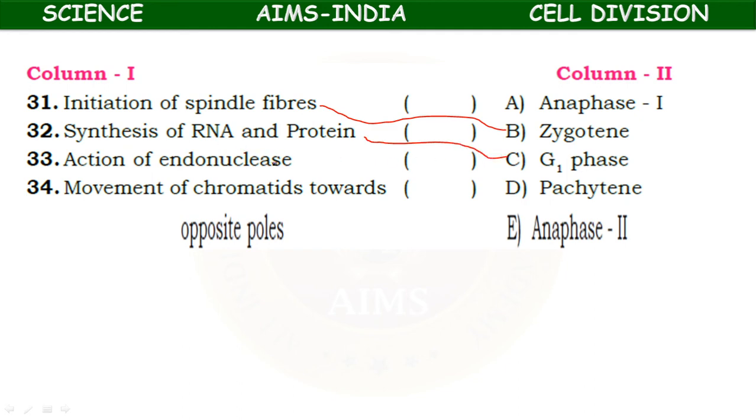Then the action of endonuclease occurs during the pachytene stage of prophase 1. Next, movement of chromatids towards opposite poles takes place in anaphase 2. Okay. So here B, C, D and E. Okay.